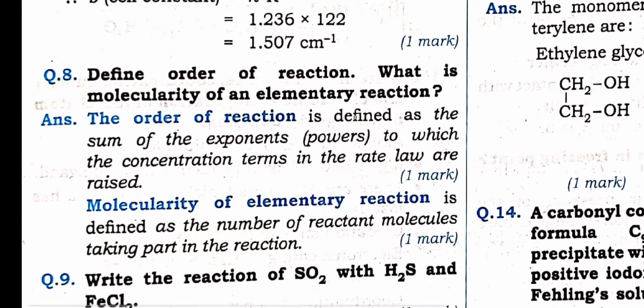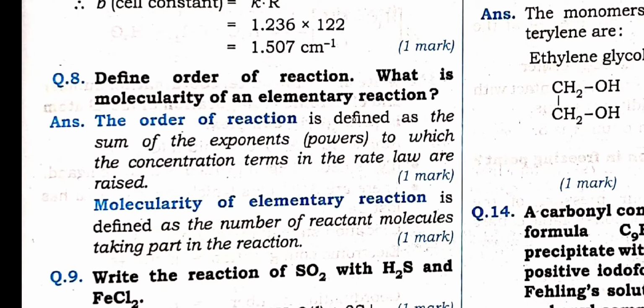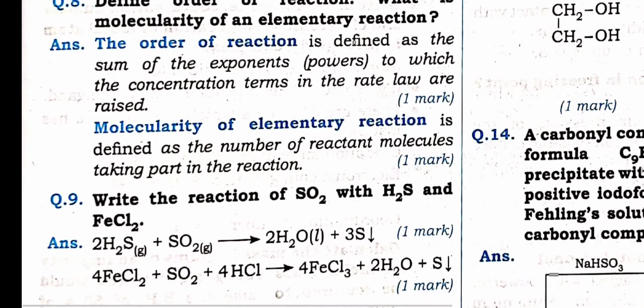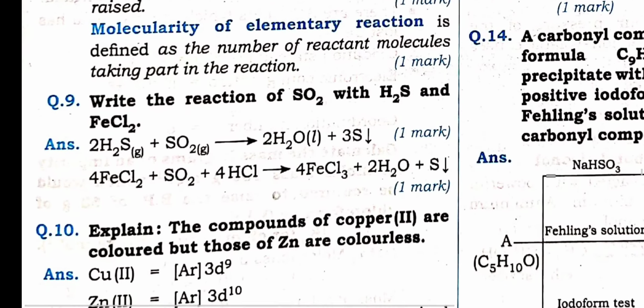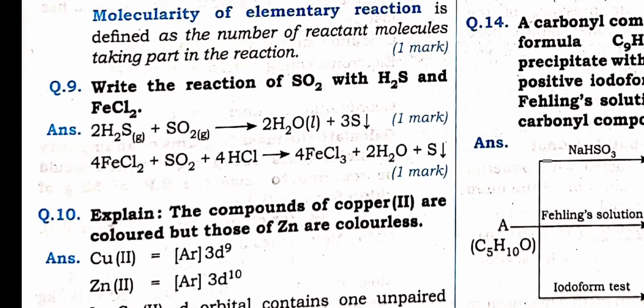Define order of the reaction. This you have studied in chemical kinetics. Simple definition. Write the reaction of SO2 with H2S. See, the elements of group 16, 17, 18, the reactions are given more in the inorganic type. That is why you can prepare from this question paper. So at least if they ask this type of question, you will be able to write it.